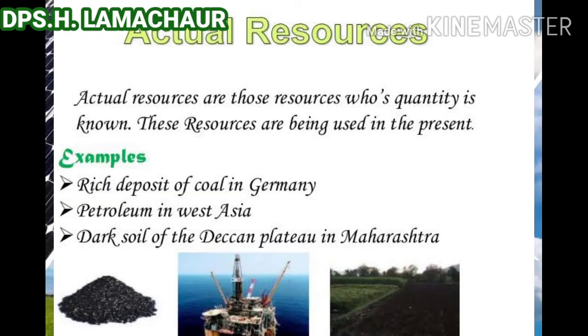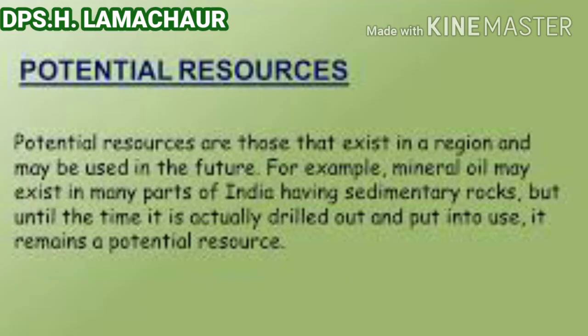Students, actual resources are those resources which have been surveyed and well estimated in terms of utilization with the available technology, whose quantity has been determined properly for actual use. The coal fields of the Ruhr in Germany and the Damodar Valley are known as actual resources. The quantity of these reserves is known, which means estimated, and these are being used at present.